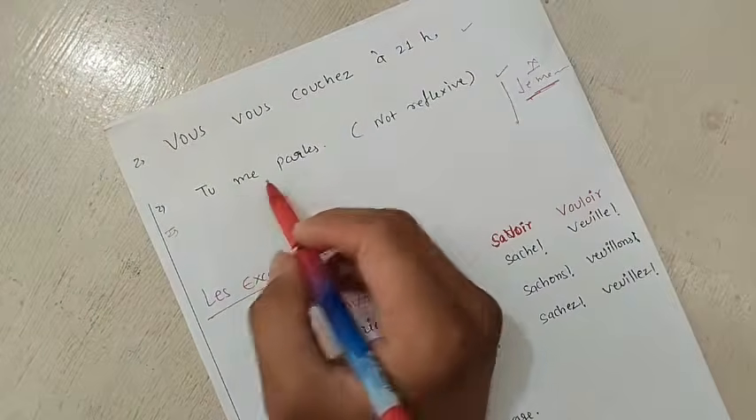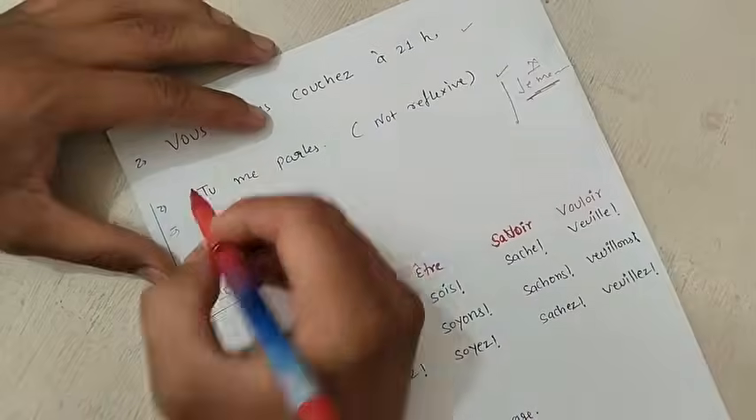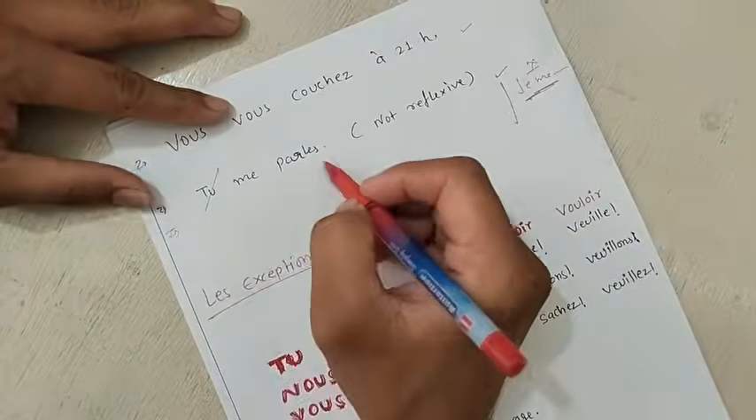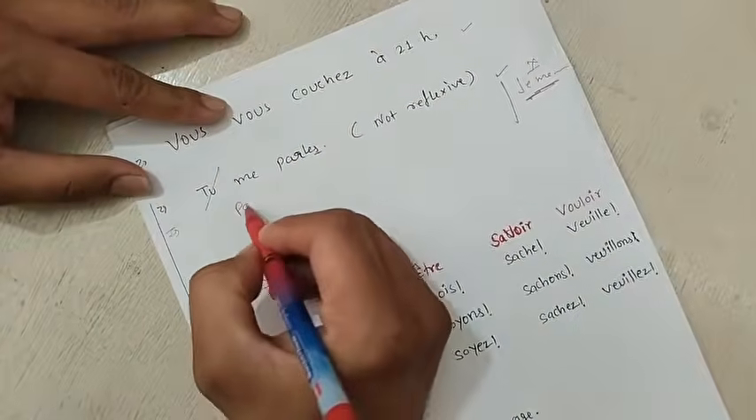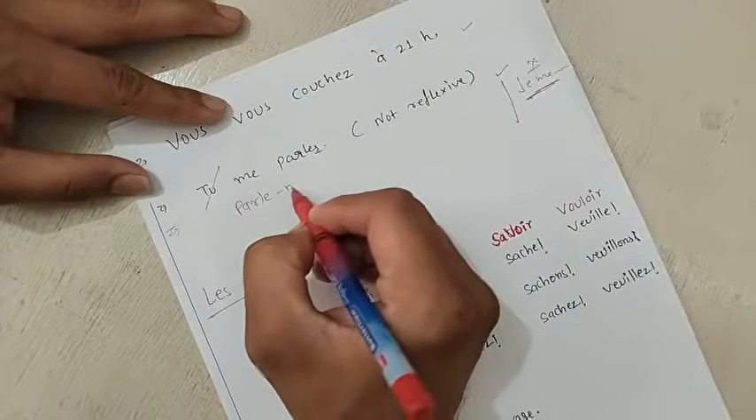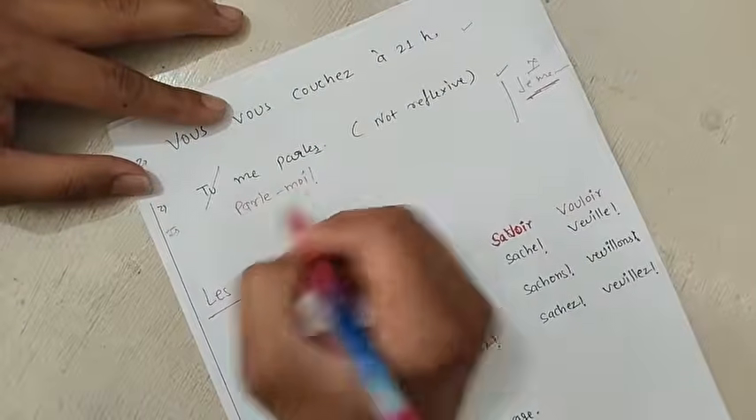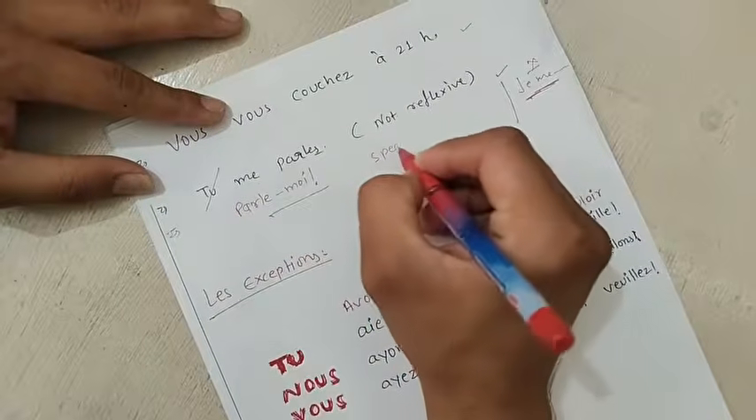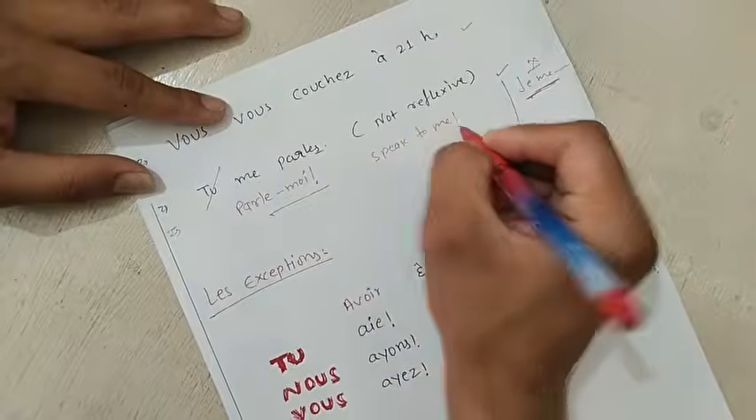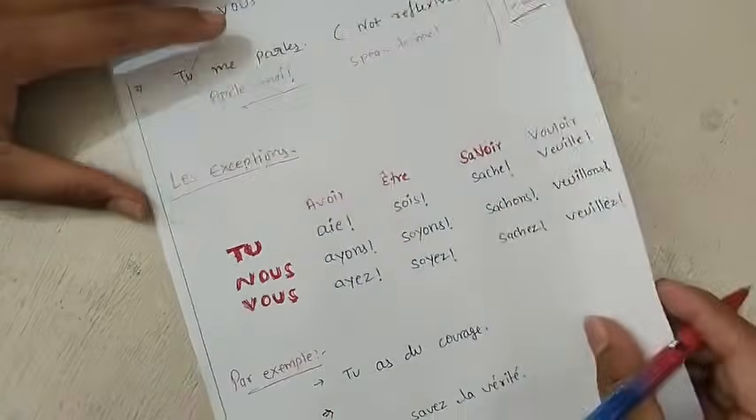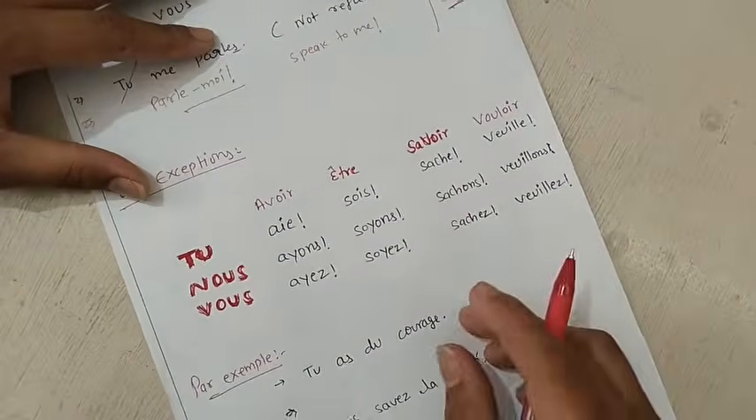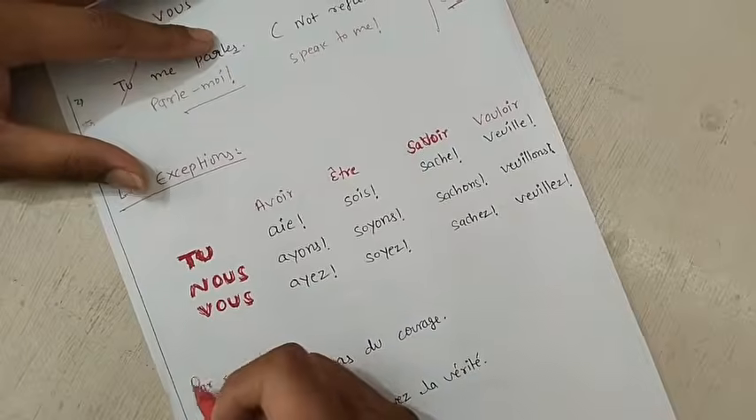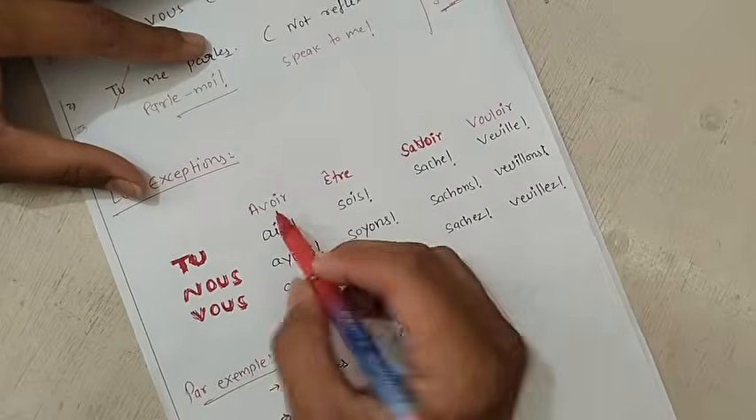It is coming like: tu me parle. You talk to me. So drop tu. Then you have the er ending verb. Write parle. And me will change to moi. So it's not reflexive here. I'm saying again, it's not a reflexive verb here, but it becomes like speak to me.